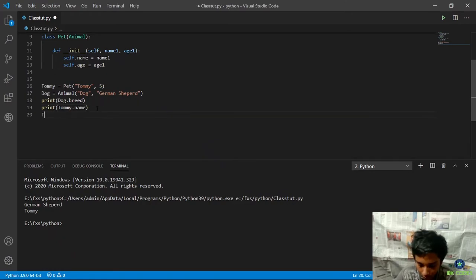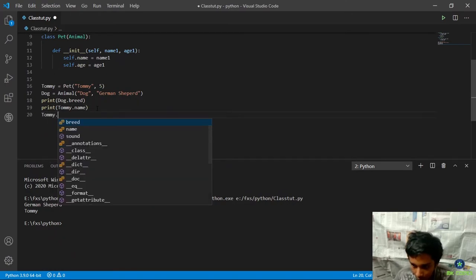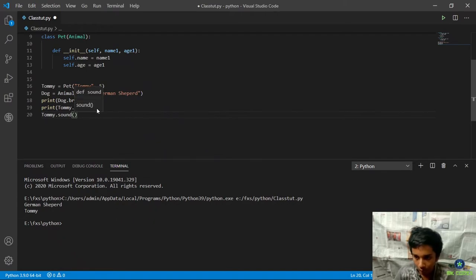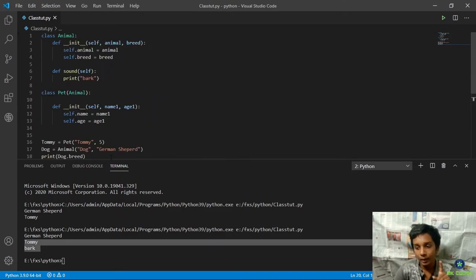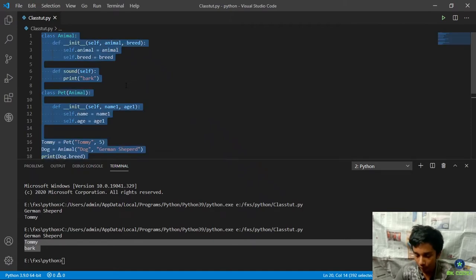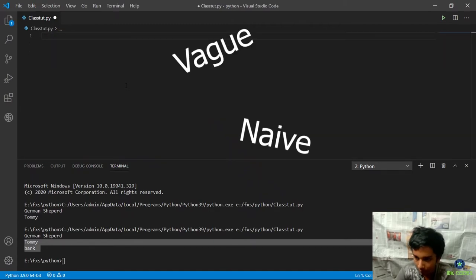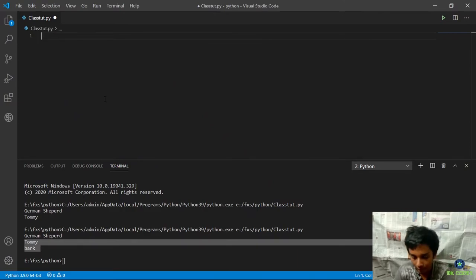Now if I put Tommy dot sound, it should print out bark. Yeah, we didn't create a sound method for pet class, but we did create one for animal, and we just inherited that, and those properties came here as well. So that's it for inheritance. Now this might seem pretty vague and naive, so I'm just going to show an application.